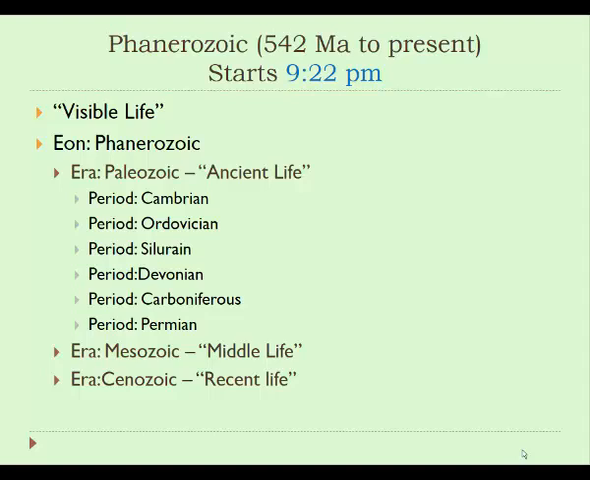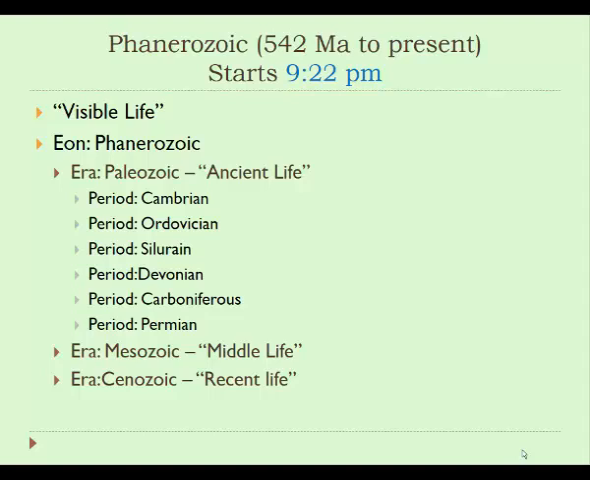The Phanerozoic Eon can be broken up into 3 eras. The first is the Paleozoic Era, which means ancient life. Then the Mesozoic Era, which means middle life, and the Cenozoic Era, meaning recent life. We'll talk about all 3 of these eras, and each of the eras can be further broken down into periods. The first period in the Paleozoic Era is called the Cambrian.